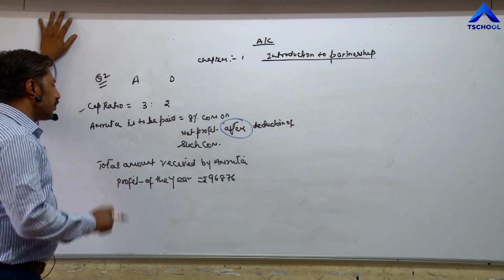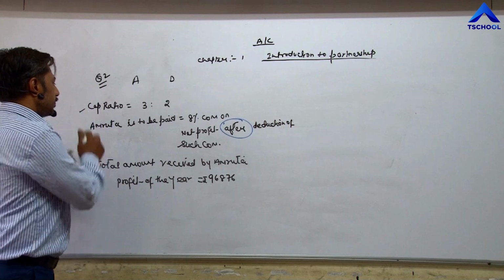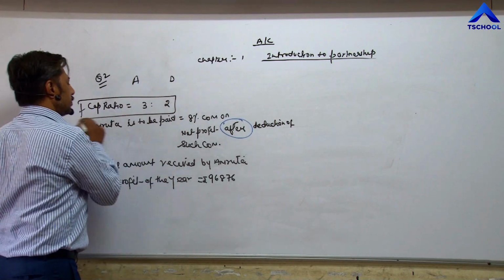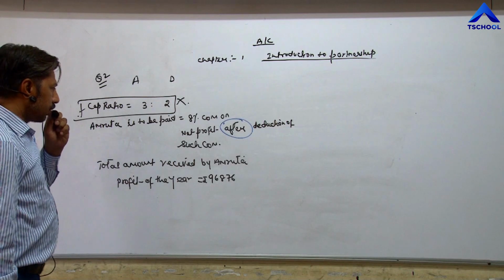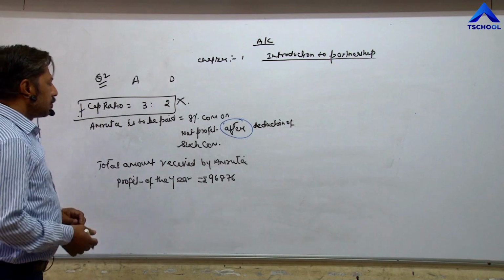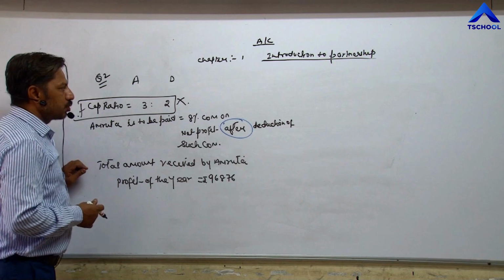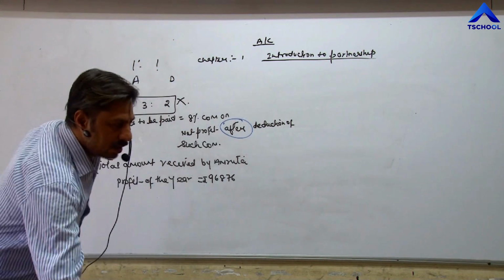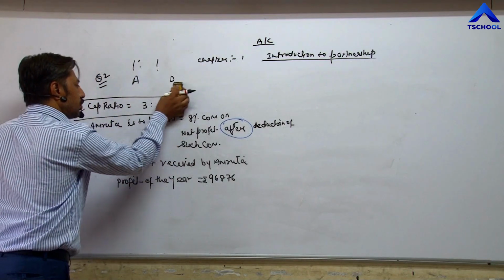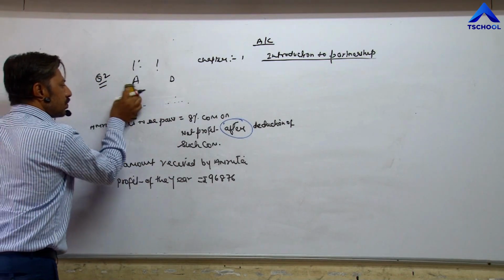So there is no use of capital ratio in this question. What is the profit loss sharing ratio of these two partners? We have to assume 1:1. So right now delete the capital ratio.